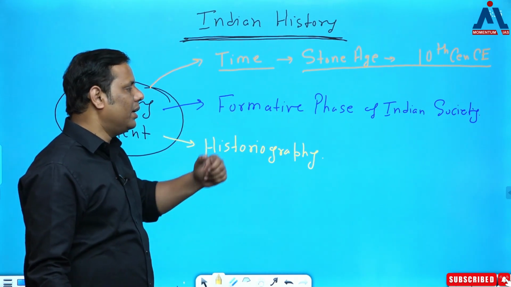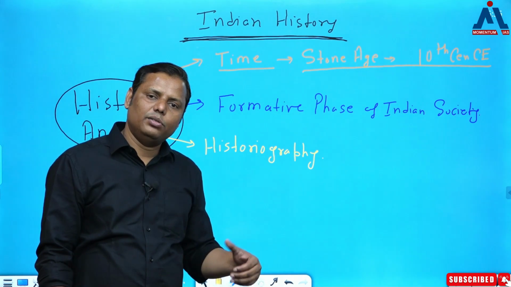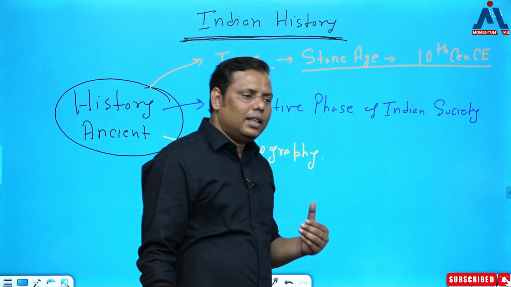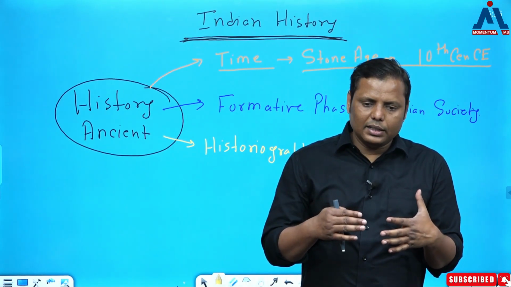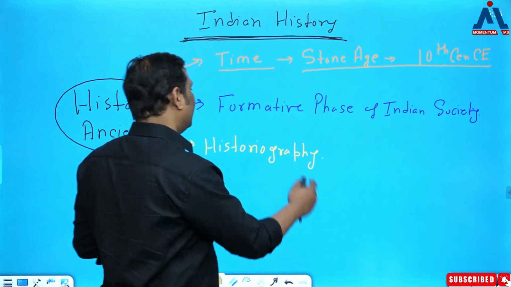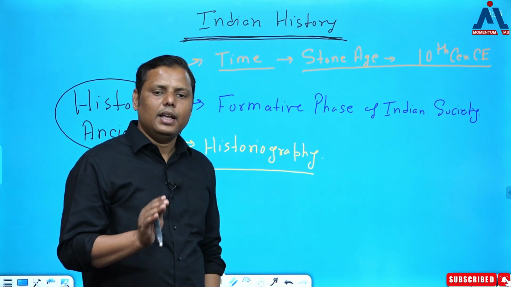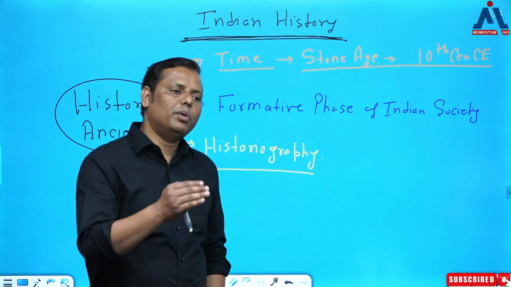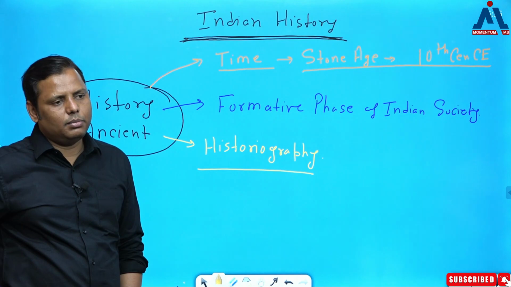And the second thing, the formative phase of Indian society. So when I'm saying formative phase of Indian society, it means that the majority of the institutions took birth during this particular period, and not only that, you are also simultaneously noticing the changes or transformations which are happening here. And then finally historiography. I have already given a good understanding of how historiography has also gone through a transformation in the last 2 and 3 decades, and you need to cope up with that rather than reading the same older books which are not very relevant in the present times.